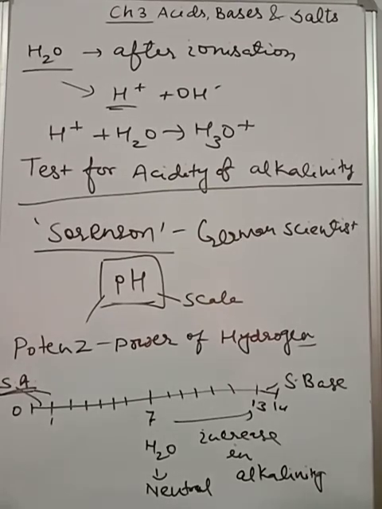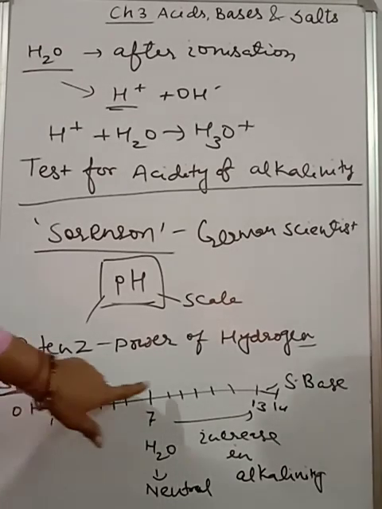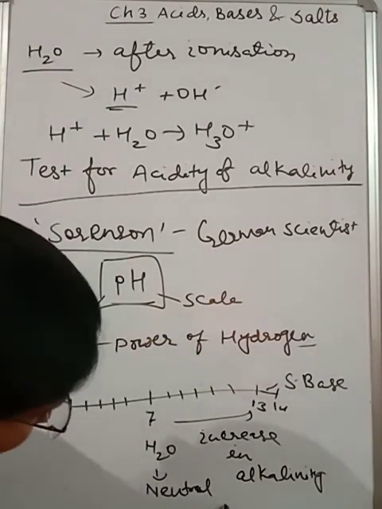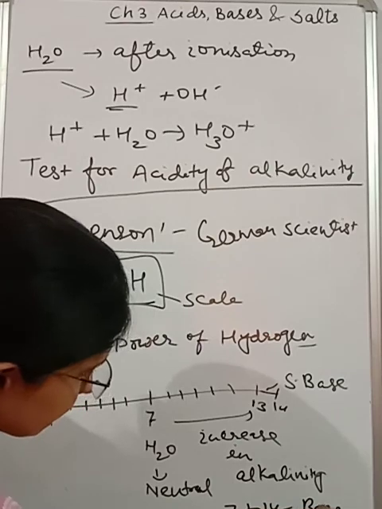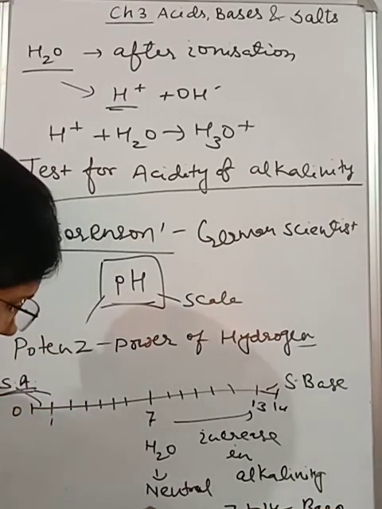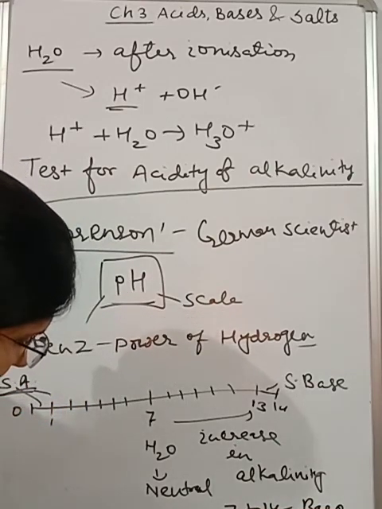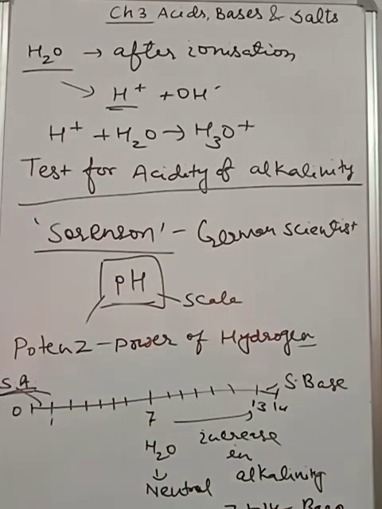That's all for now, students, because in the next video I will explain it in detail, but for your syllabus it is correct: from 7 to 14 is base, 7 is neutral, and zero is acid. We will discuss this in detail with some questions in the next video. Okay children, thank you.